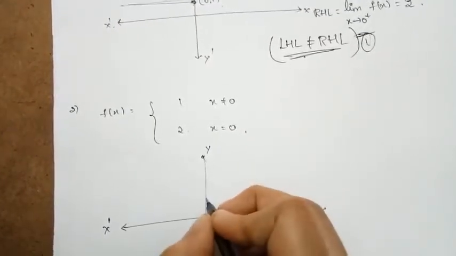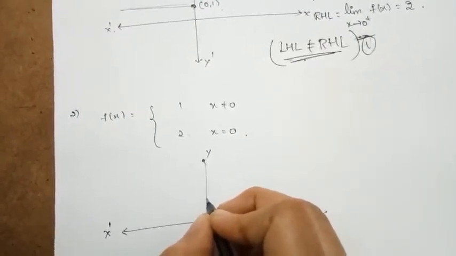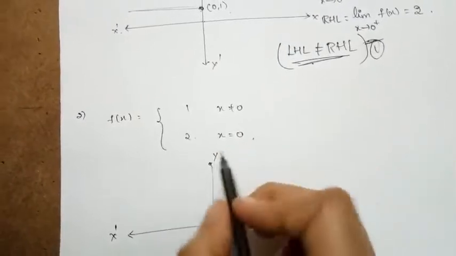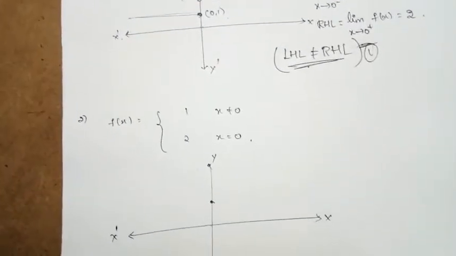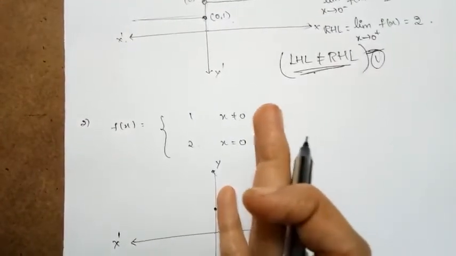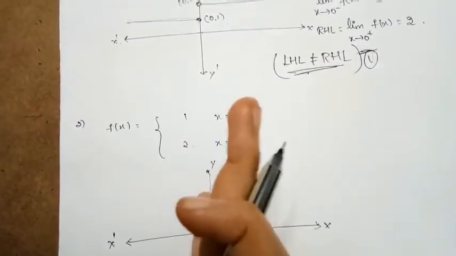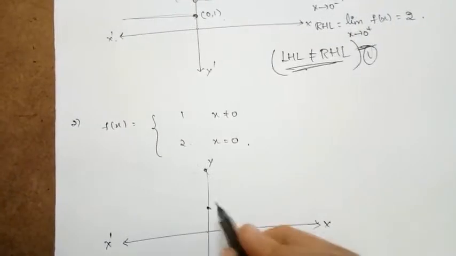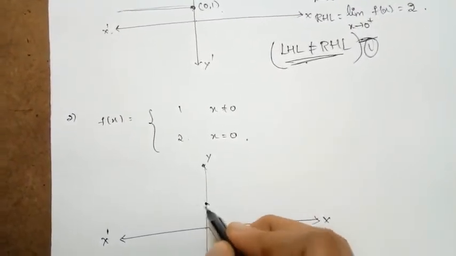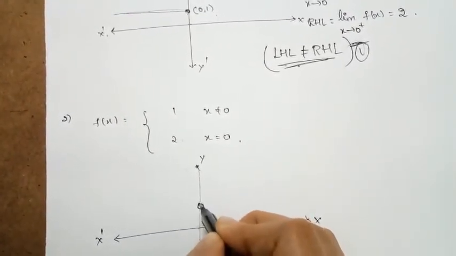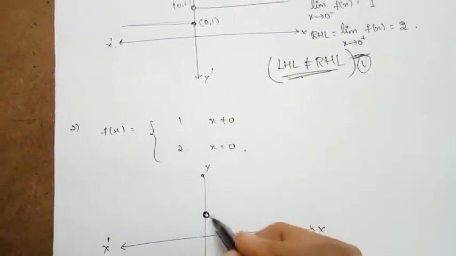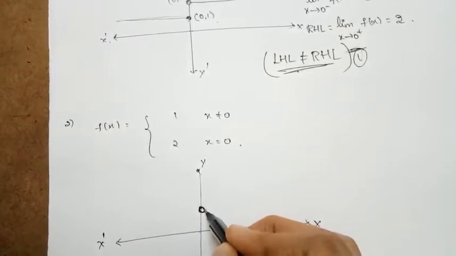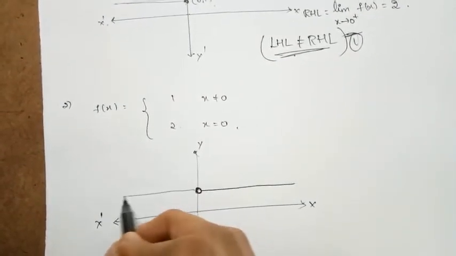So x not equal to 0 means for x greater than 0 and less than 0, the value of the function is obviously 1. If I take a node here, because at x equal to 0 it is not 1, at this point it is not defined, but at the rest of the points it is equal to 1.